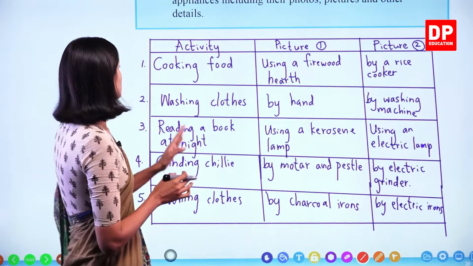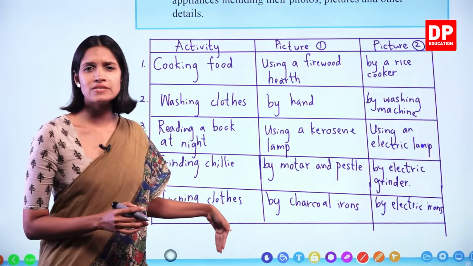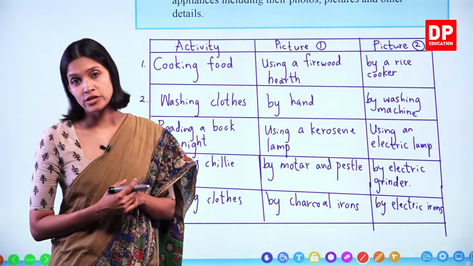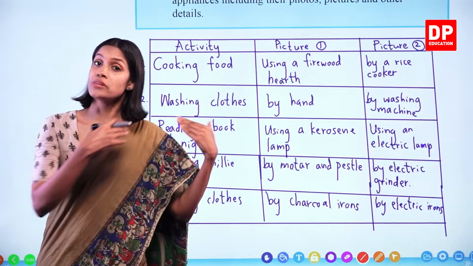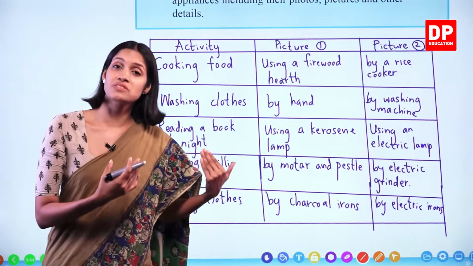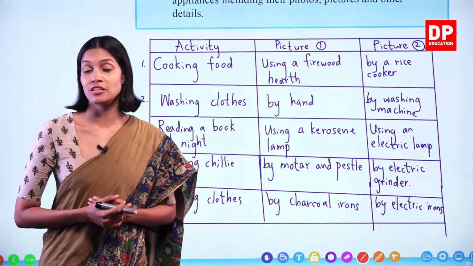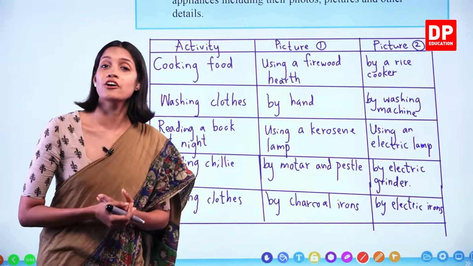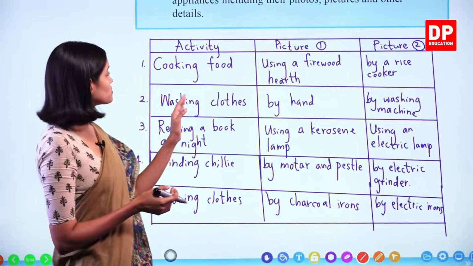Right children? So we'll go through this one. I wrote 2 more examples. You also can do the same, compare and think of the activities that you do in your day-to-day life. And you can think of how they must have done the same activities during ancient time, and how easy it is to do the same activities using electricity, because nowadays we have electricity and a lot of electrical appliances too, okay? We'll go through this one.